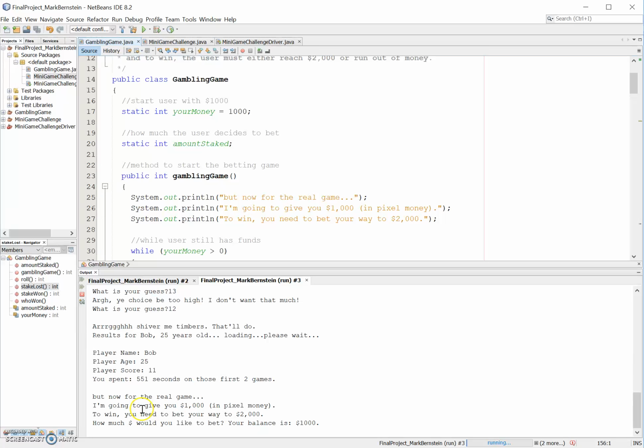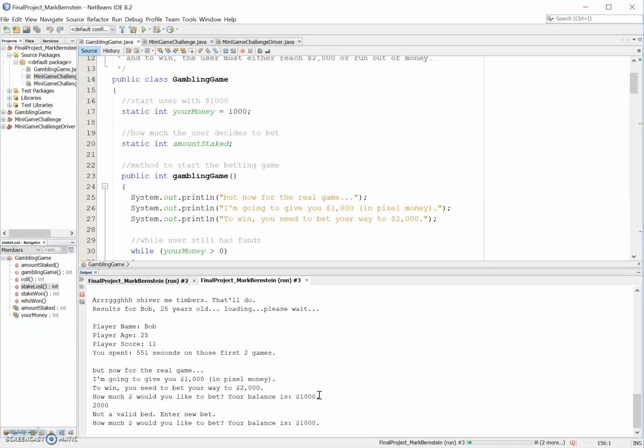And so basically you start with $1,000. You need to either win to get to 2,000 or lose if you run out of money. Let's just try, for purposes, to do something out of bounds. So we have $1,000, right? We can bet 2,000, right? No, we shouldn't be able to. So it's correct, we should not be able to, and it won't let us.